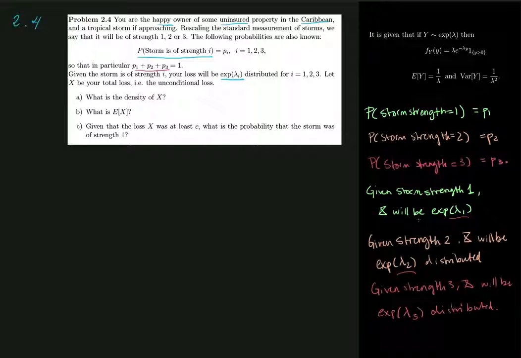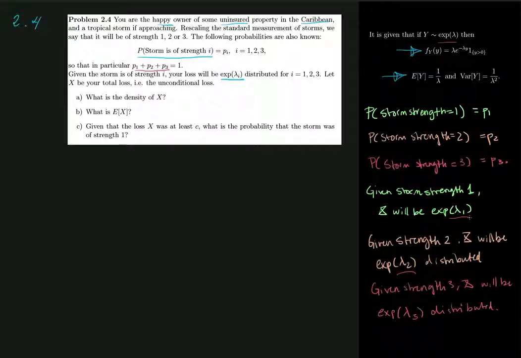Now, just before we go on to doing the exercises, they also give us a little hint. If we have some stochastic variable that is exponentially distributed with parameter lambda, then it has this density, and it has this mean value and this variance. What can we see from this? The bigger the lambda parameter is, the smaller the expected value.